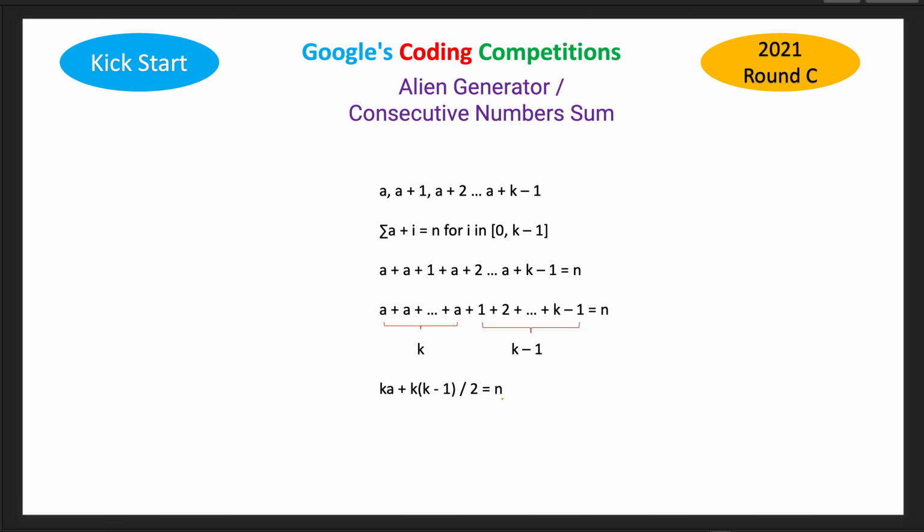Now we have to solve this equation and find all the values of a by putting in integral values of k, because the number of terms can only be integral. So let's solve this further. Take this part to the right side, and this becomes k a equals n minus k into k minus 1 by 2. Now the right side value should be a multiple of k, so it should be divisible by k. So we take the modulo: a equals n minus k into k minus 1 by 2, the whole thing modulo k.